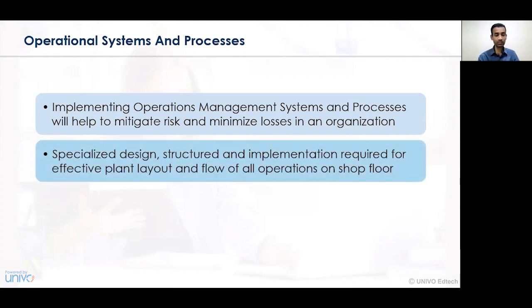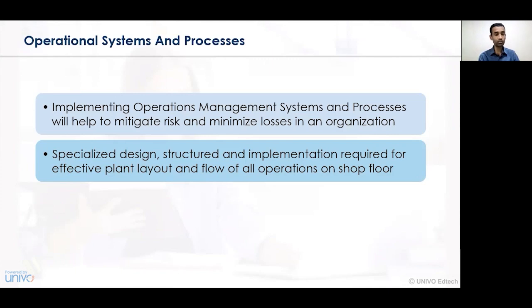The operation system and processes are specialized, designed, structured and implemented as required for the effective plant layout. Now, when we say there is a manufacturing concern or a particular unit, there is always a series or flow of activities. This series or flow of activities is carried out according to the plant layout which is in existence. That is, the goods are moving from one place to another.